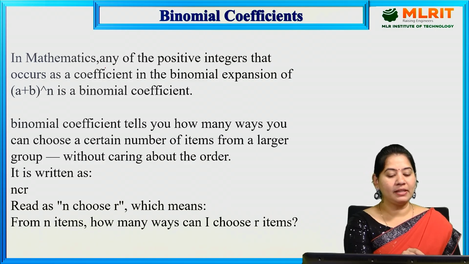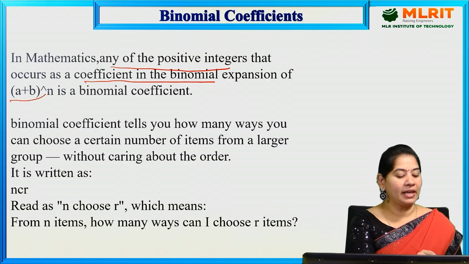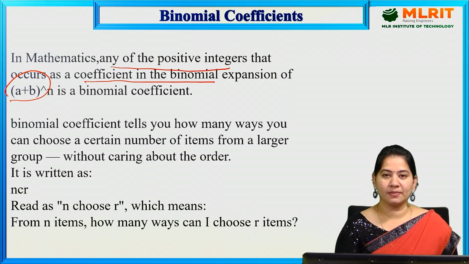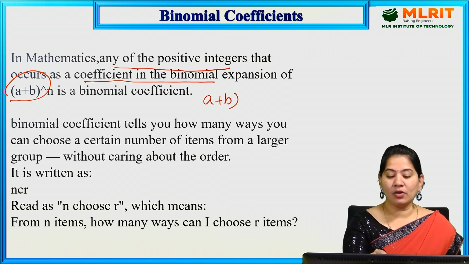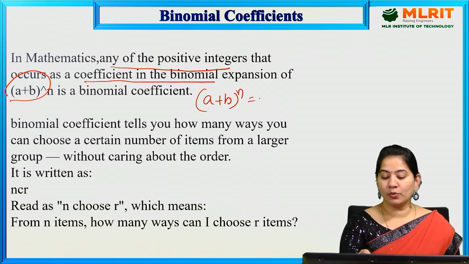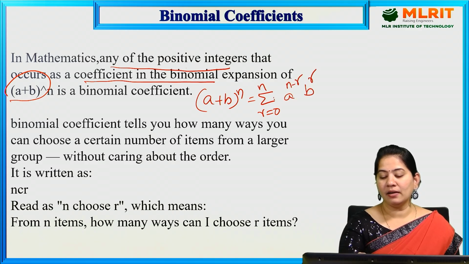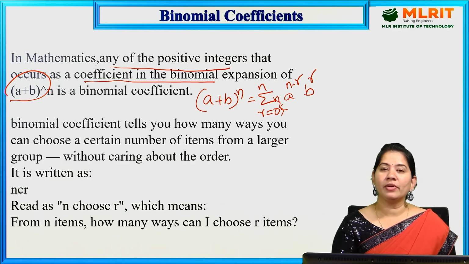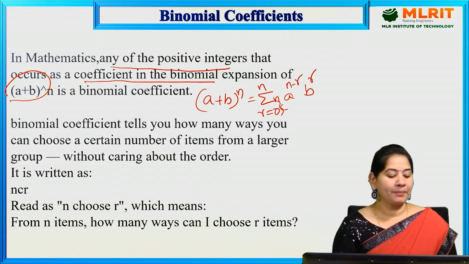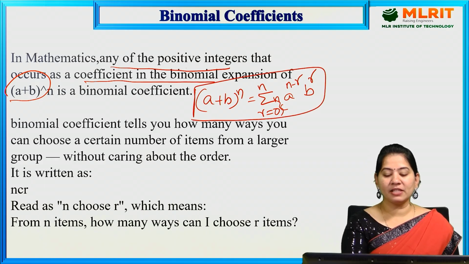In mathematics, any of the positive integers which occurs as a coefficient in the binomial expansion of (a + b)^n is a binomial coefficient. The binomial expansion is (a + b)^n = sigma r equal to 0 to n, nCr a^(n-r) b^r. So this is the expansion of (a + b)^n.